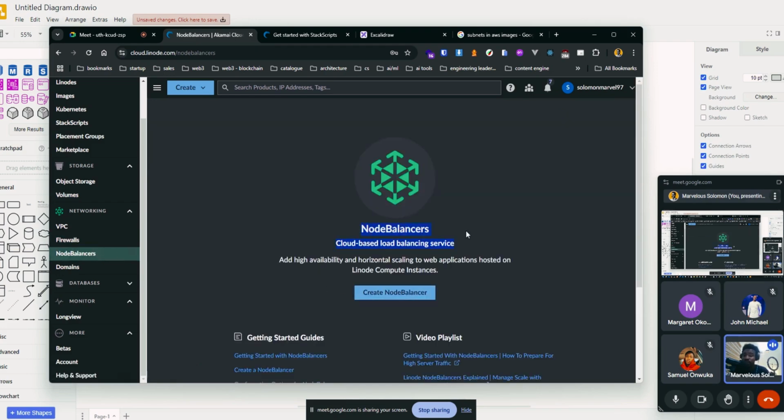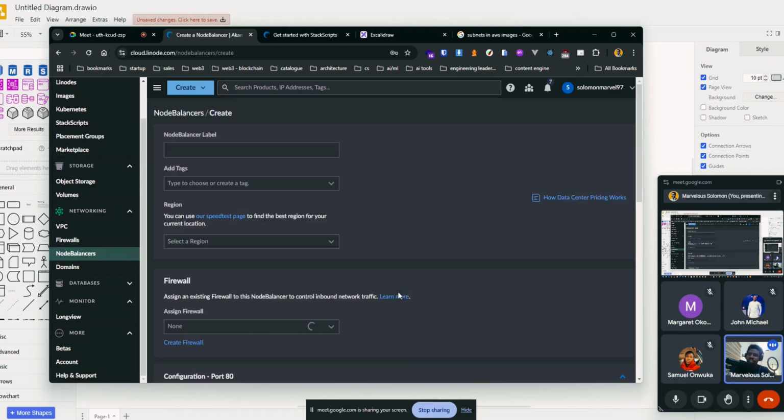Yeah, so I said load balancers are basically load balancers. So they are a cloud-based load balancing service, but on Linode it is called a load balancer. When you create a load balancer, you can assign maybe 2 or 3 or 4 Linode instances to it. The way it works is you configure your request to hit the load balancer first, and your load balancer will decide which of the instances to allocate that request to. So it's most likely that you are deploying the same application on different Linode instances, so that when a request comes, if you have high traffic, it can manage the load.